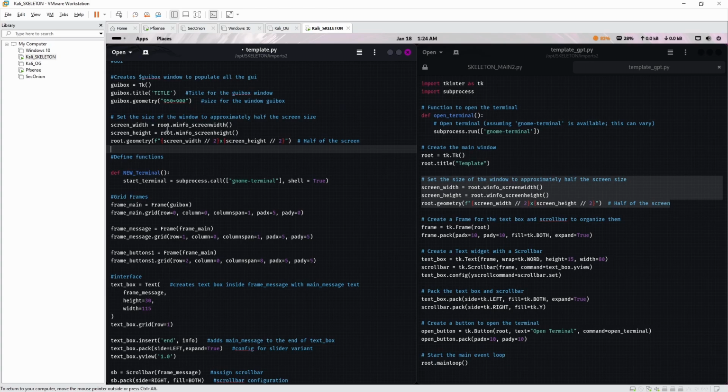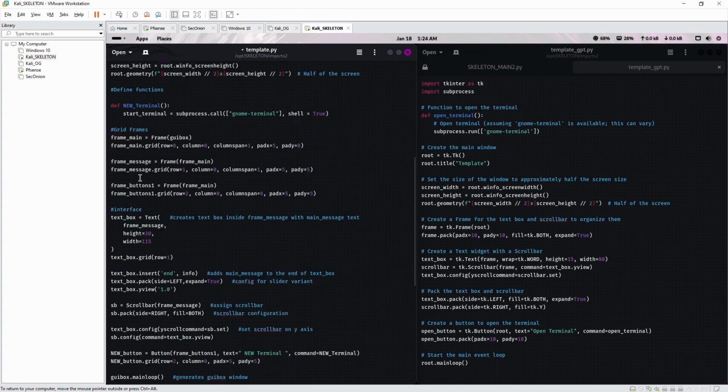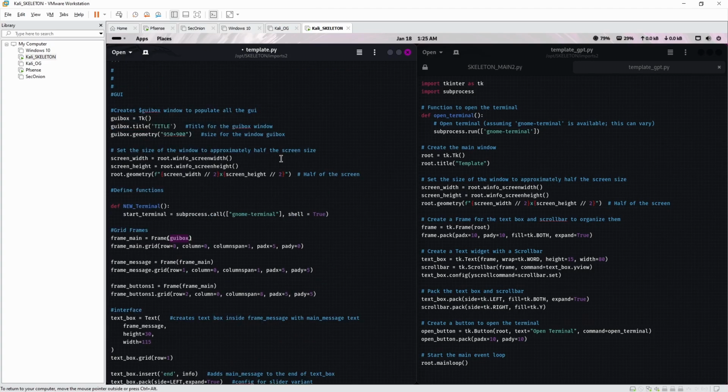But this is really important to understand the code, right? So see how it says root? Root is a variable that it's using, and the root is here. So when it creates a frame, it creates tk frame root. My frame is not that. My frame is main frame here, and it's GUI box. So I think if I copy GUI box and change that to GUI box and go like this, that should sort everything out. Let's go Control S and try.